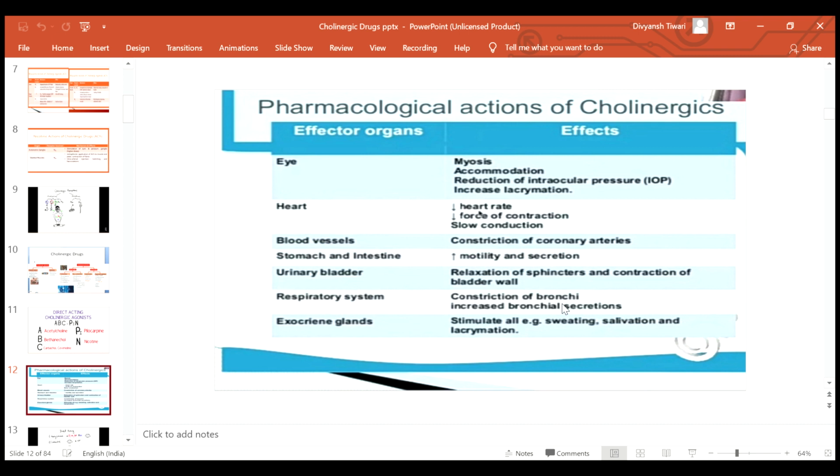In the blood vessels, it causes constriction of the coronary arteries. In the stomach and the intestine, it increases motility and secretion. In the bladder, it causes relaxation of the sphincter and contraction of the bladder wall. In the respiratory system, there will be constriction of the bronchus and an increase in bronchial secretion. In the exocrine glands, it stimulates the glands and causes sweating, salivation and lacrimation.